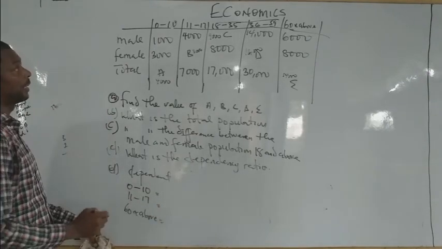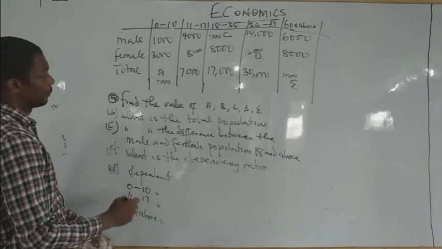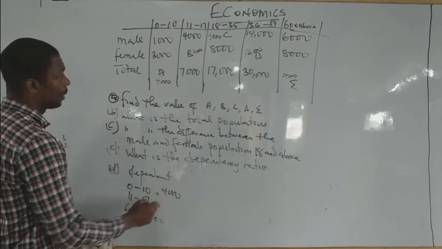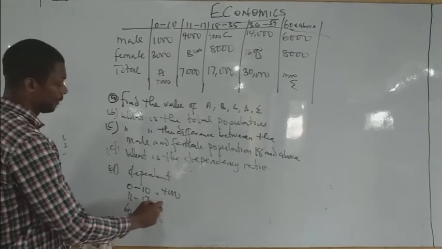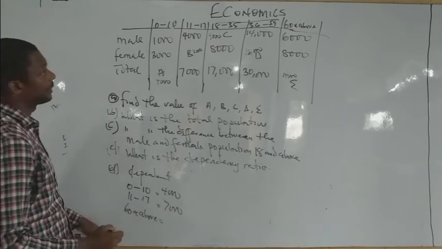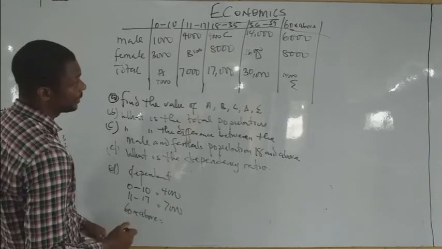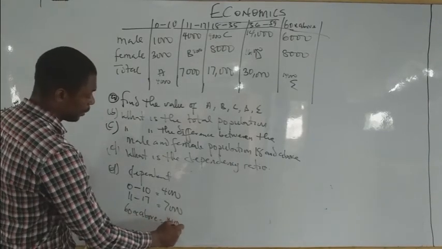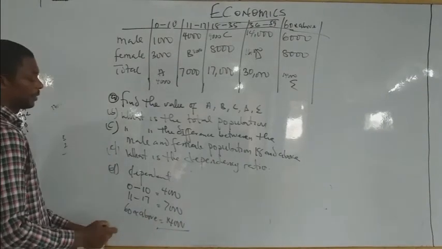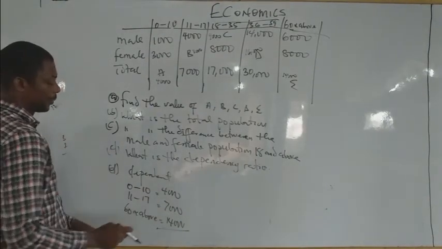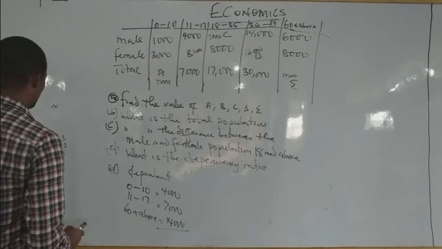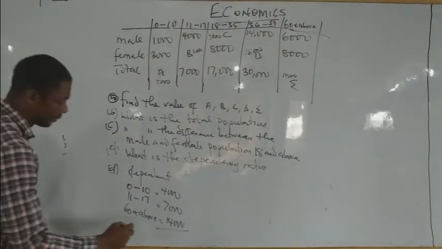Now the 0 to 10 is how many? 4,000. 11 to 17 is 7,000, and 60 and above is 14,000. If all is summed together, you have 14 plus 4, which is 18, plus 7, which is 25. So that's 25,000.